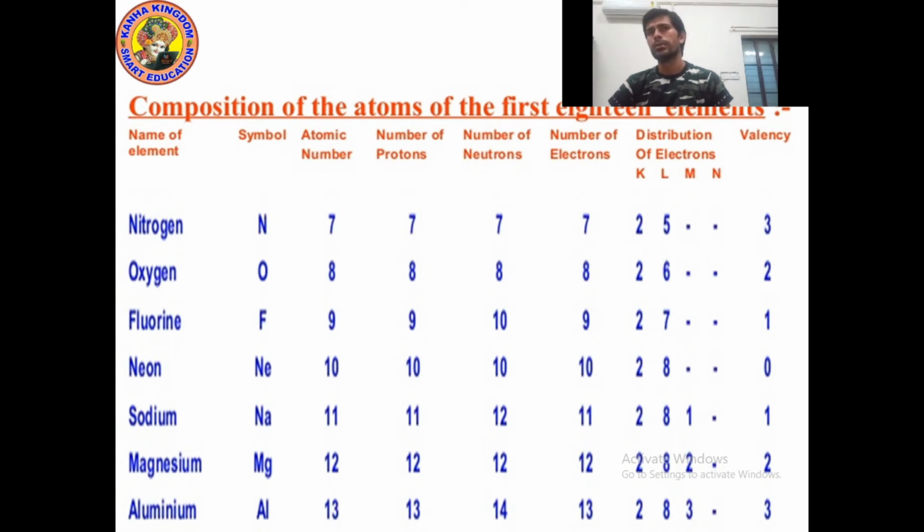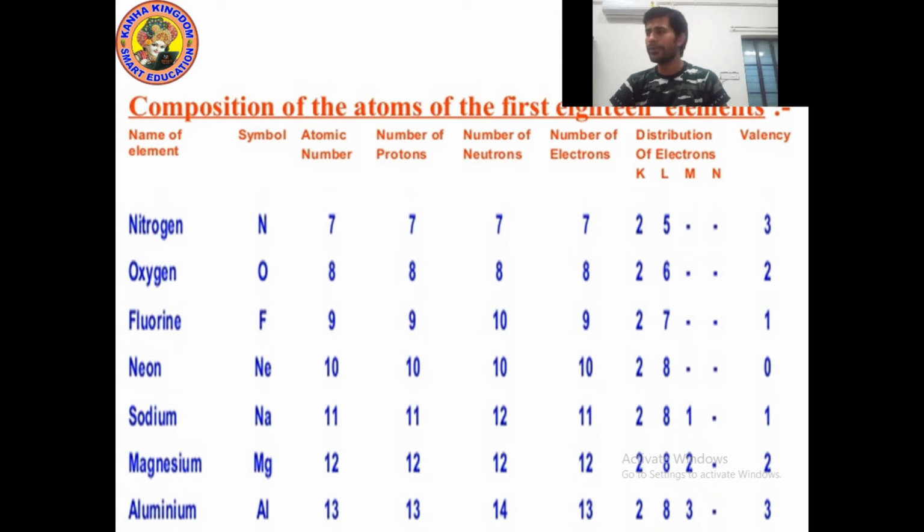So valency will be 3. Now oxygen. The symbol of oxygen is O, atomic number 8, number of protons 8, number of neutrons 8, and number of electrons also 8. Let's talk about the distribution of electrons.